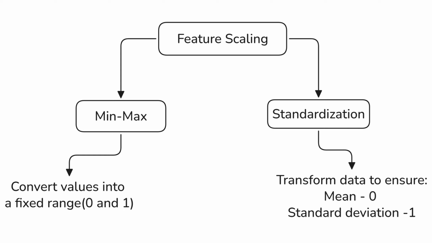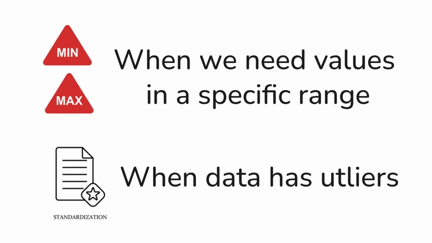Now, the big question here is which one we should use out of these two approaches. Min-max scaling is useful when we want values in a specific range, and standardization is more commonly used when data has outliers or when using algorithms like SVM or logistic regression. Distance-based algorithms like KNN and K-means also need scaling because they literally calculate the distances between the points.